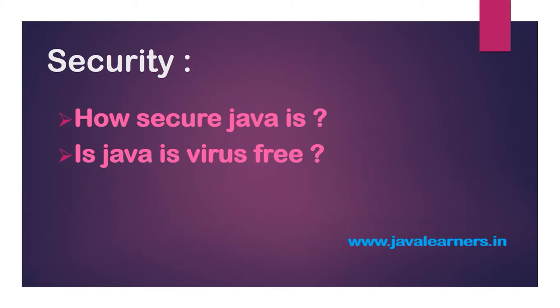Is Java secure? Yes, you can say it is secure. If you send a mail to a friend, Java will encrypt the data and send it to the other person.